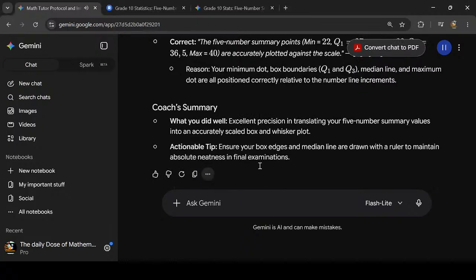Coach's summary. What you did well: excellent precision in translating your 5-number summary values into an accurately scaled box and whisker plot. Actionable tip: ensure your box edges and median line are drawn with a ruler to maintain absolute neatness in final examinations.